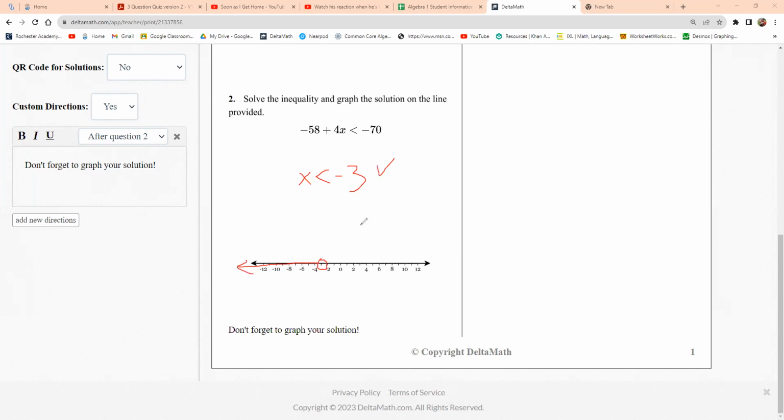This is worth like 5 points, and this is worth 5 points. So you got to be able to do both. You got to graph it, and you also have to come up with the inequality. All right. Let me see here. All right, I got one more here.